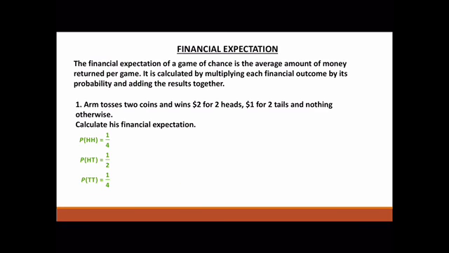So his expectation, well, he gets $2 for 2 heads, so it's $2 times 1/4. He gets $1 for 2 tails, so that's $1 times 1/4, and 0 for everything else, so 0 times a half. Again, 0 times a half, that's nothing, we can cross that out.